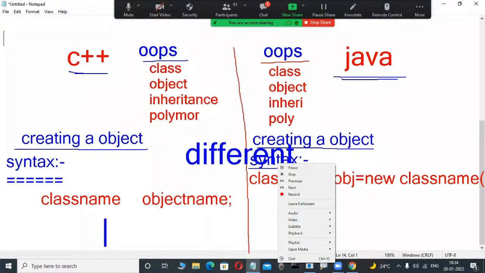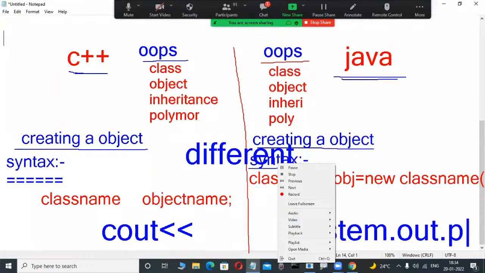Suppose in C++ I want to display output, then cout is the function for streaming output. And in Java, what is the function? System.out.println. That's why they are syntactically different. Functions are also totally different in these two object-oriented languages.